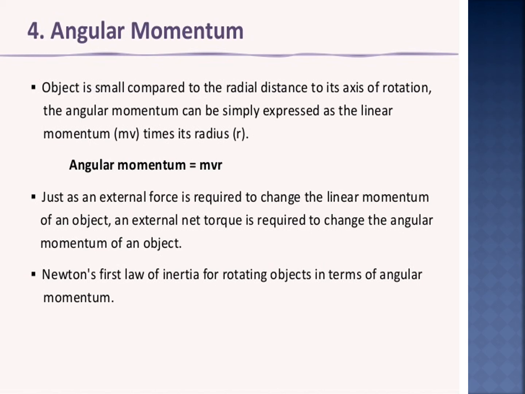So, there is a misconception that the angular momentum is a quantity that is associated only with rotational motion. So, it is not true. So, the angular momentum is also associated with bodies in linear motion. So, let us understand the same with an example, okay, right? Newton's first law of inertia for rotating objects in terms of.